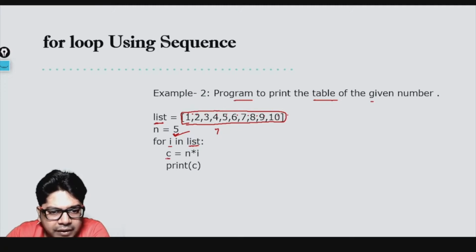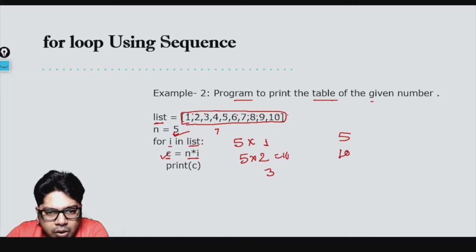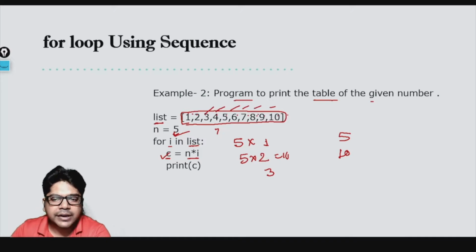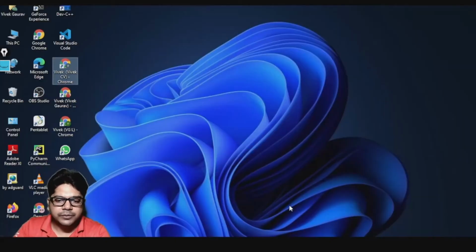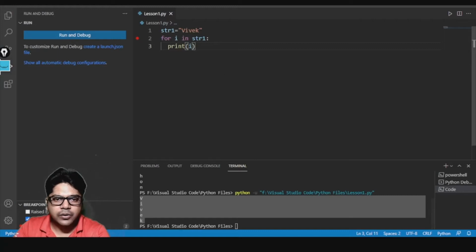What we are doing is that we have taken another variable, c is equal to n multiplied by I. What is n? 5. So for the first time 5 will be multiplied with 1, because the loop variable I will be pointing to 1. We are printing c, so 5 got printed. Next time the value of I became 2, so c will become 5 into 2, which is 10, right? And what will get printed? 10 will get printed, and like that it will go through all the items in the list and we will get a table. Okay, so let me take you to the editor and write the code for you.